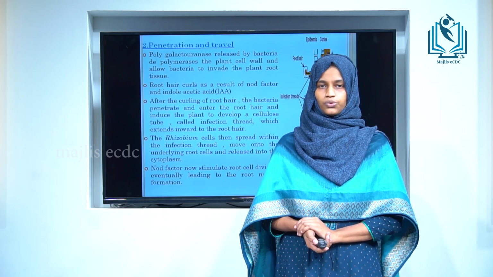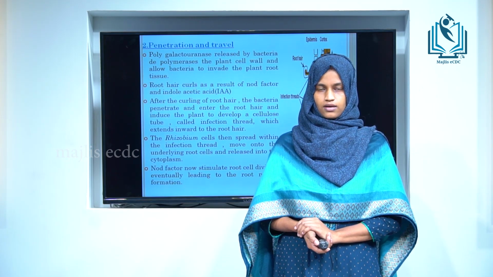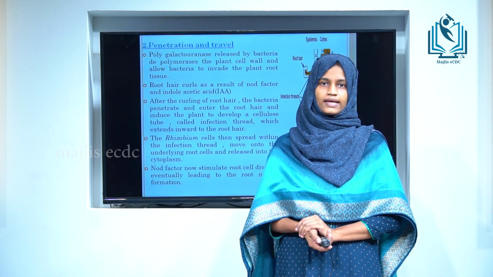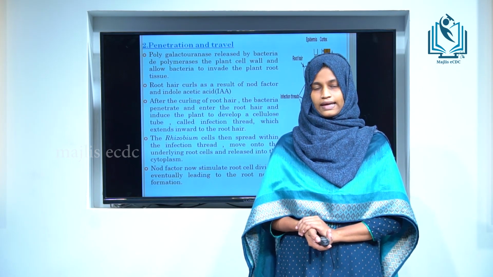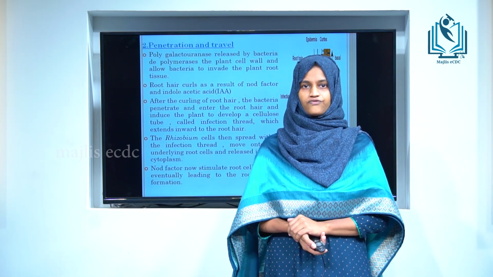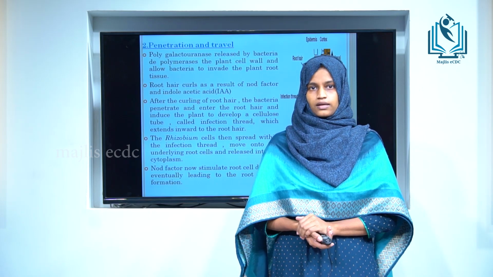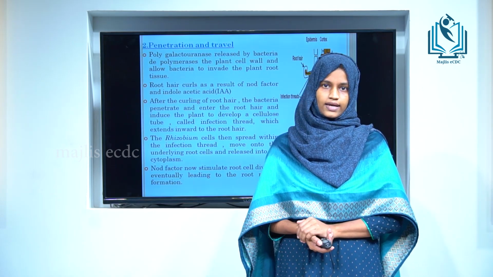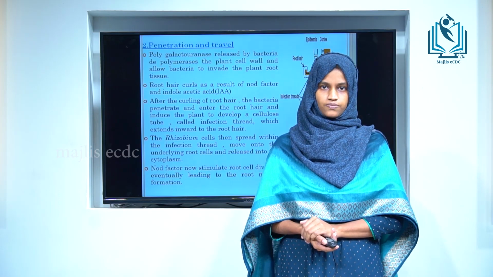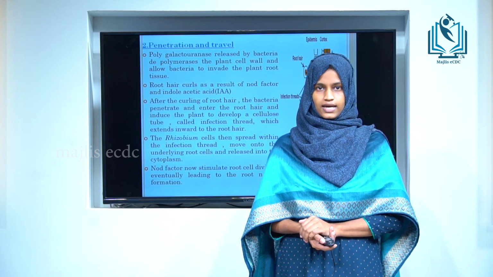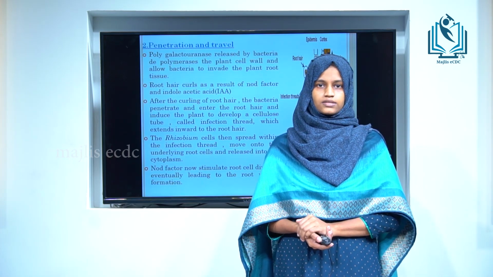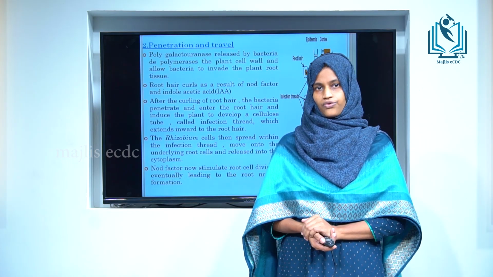Then after the root curling, the bacteria enter into the root cell. So the plant is induced to form a cellulose tube called the infection thread. Then the rhizobium bacterium moves through the infection thread and later moves into the underlying root cells and finally reaches the cytoplasm. The nod factor synthesized by the rhizobium stimulates the root cell division and it causes the nodule formation.